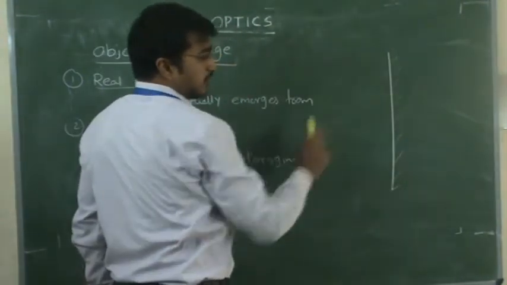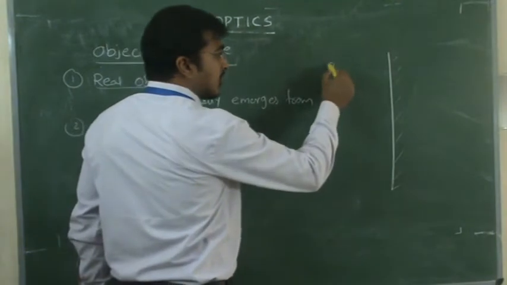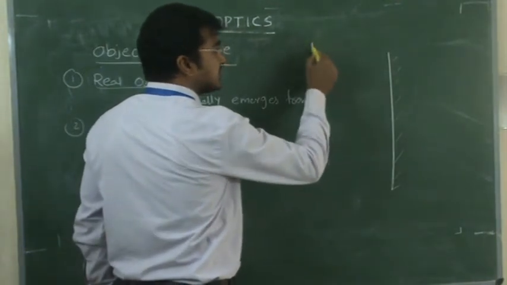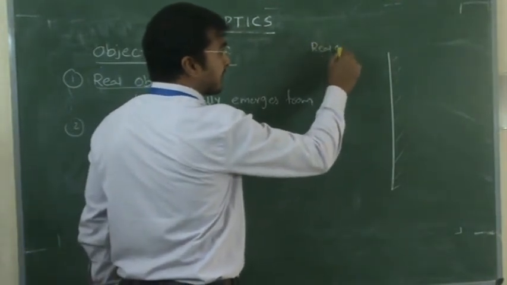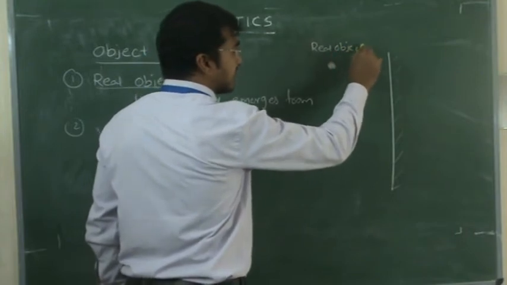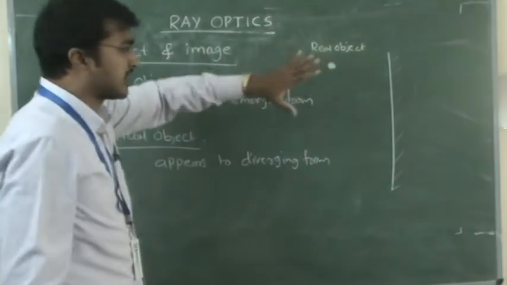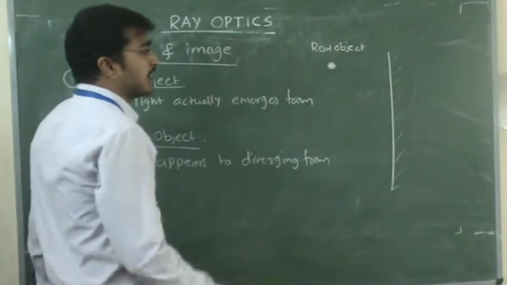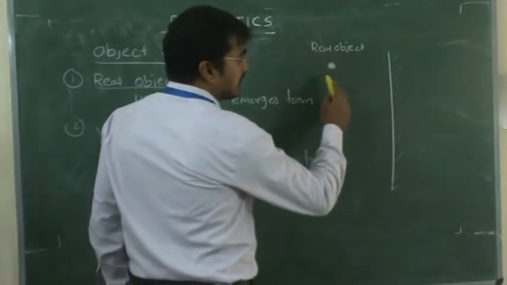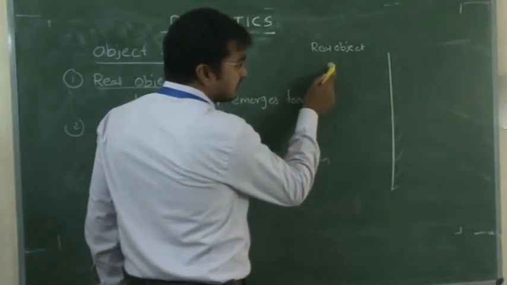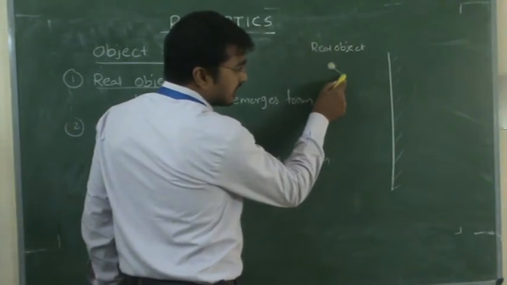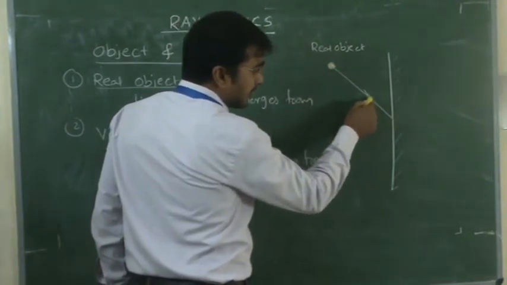So this is one mirror now. This is the object, a real object. You can use the same diagram for all four cases. What happens? Let one ray be incident here. The light ray is moving and incident here.